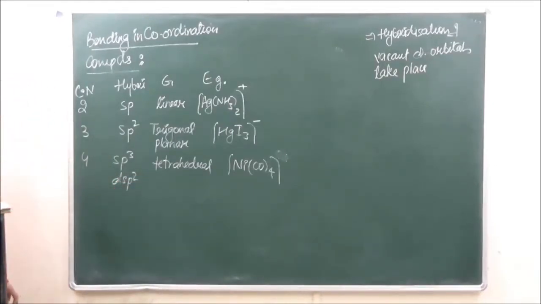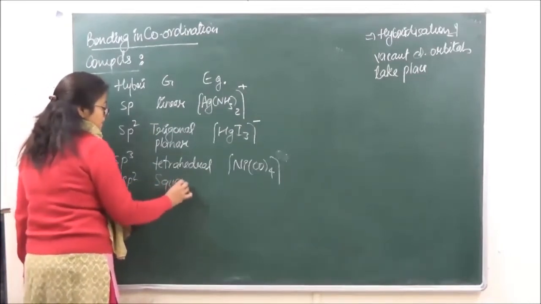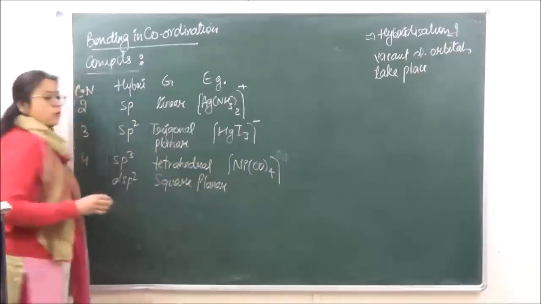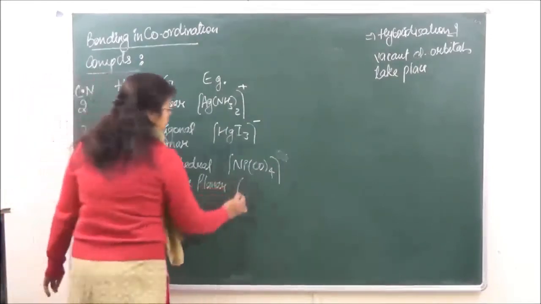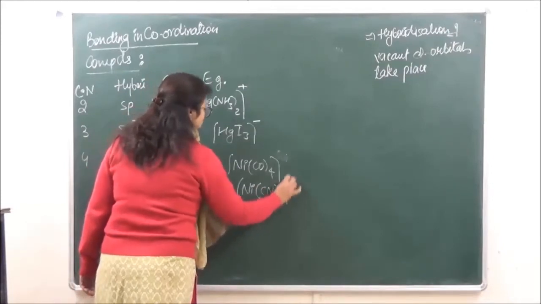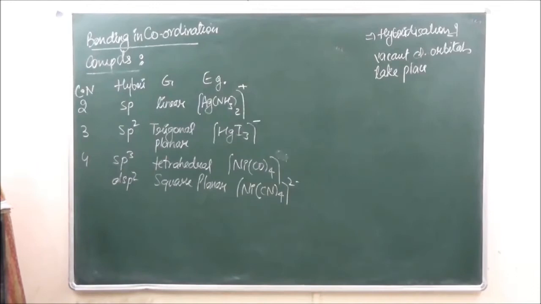Also, if the coordination number over here is 4, we have another kind of hybridization which is going to be dsp2, and the geometry over here is going to be square planar. ठीक है? और square planar का example हम ले सकते हैं nickel Ni(CN)4 2 negative. This is an example which we can take over here.